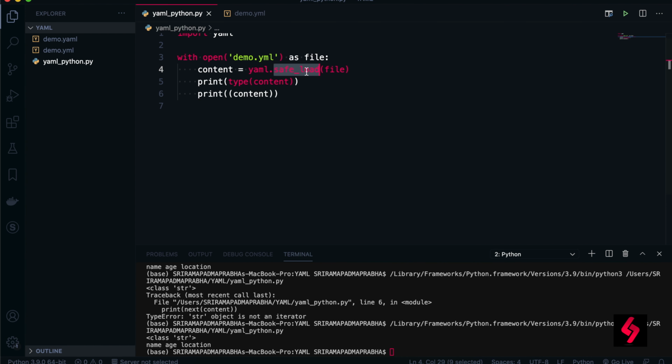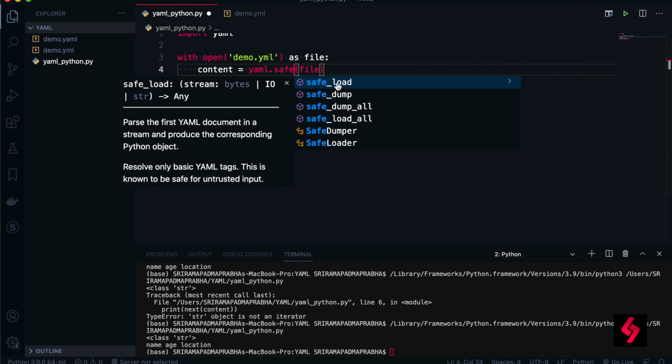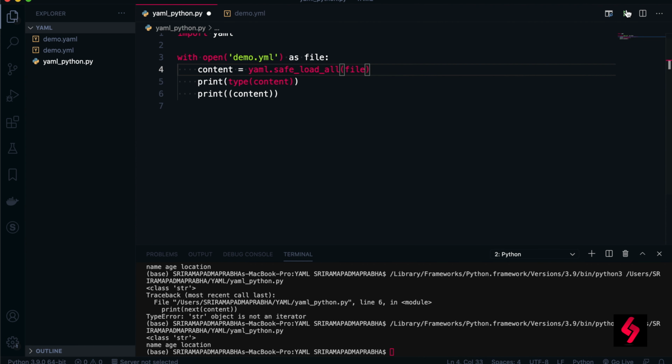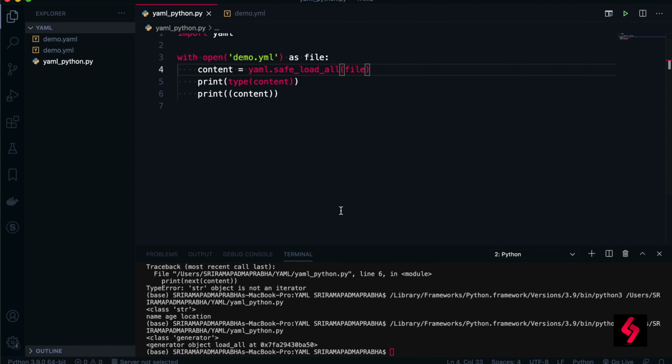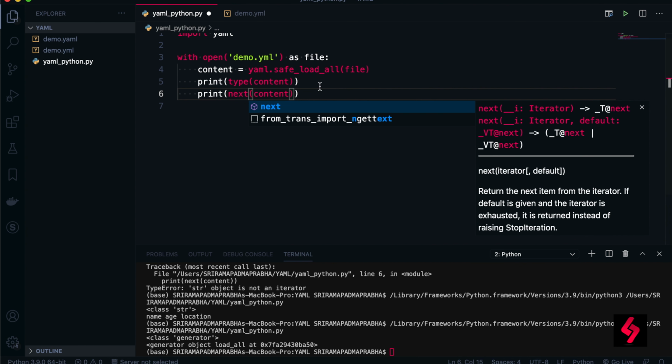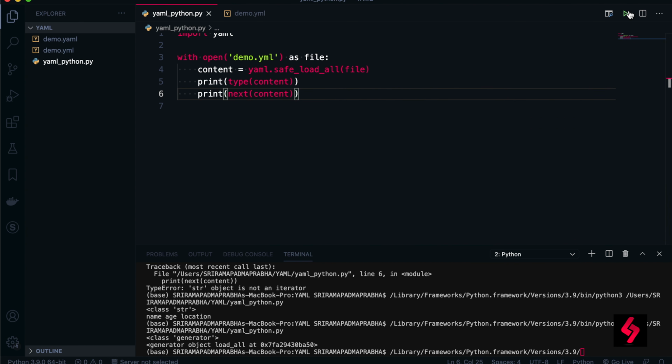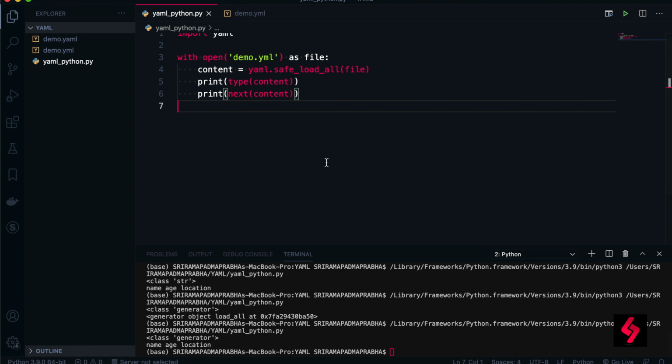But I'm going to use safe_load_all. If I execute this, of course you will see the generators. If you want to print the generators, you can use the next function. Obviously now you can execute this, name, age, location. So the difference between load and safe_load is that we don't know whether to trust the content.